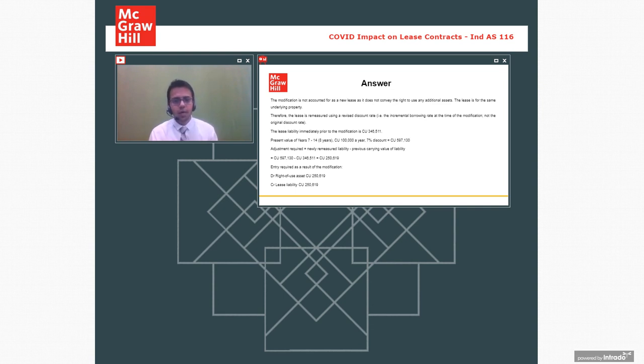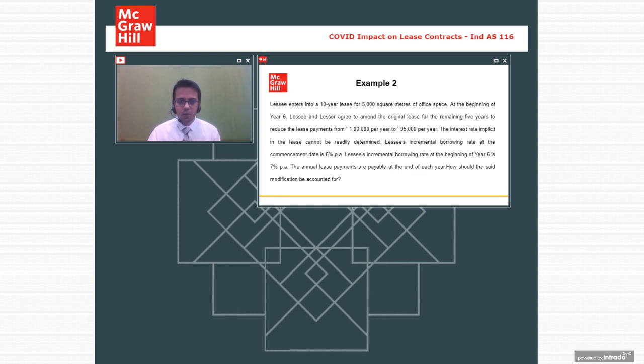5,97,130. So 5,97,130, if we compare with 3,46,511, the difference will increase the right to use asset value and lease liability value as well. Now, an increase in scope basically leads to a separate contract. We are going to see what happens with a decrease in scope, and that will be the main aspect. So now coming up to another example to understand this concept a bit more for decrease in scope.